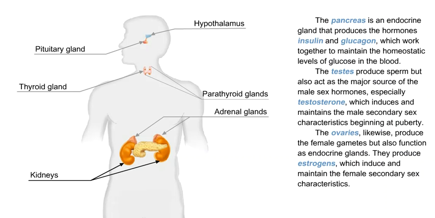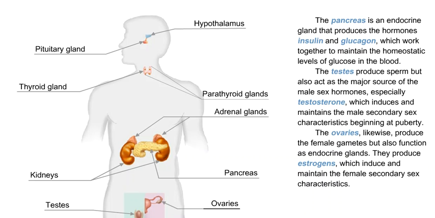The pancreas is an endocrine gland that produces the hormones insulin and glucagon, which work together to maintain the homeostatic levels of glucose in the blood. The testes produce sperm, but also act as the major source of the male sex hormones, especially testosterone, which induces and maintains the male secondary sex characteristics beginning at puberty. The ovaries, likewise, produce the female gametes, but also function as endocrine glands. They produce estrogens, which induce and maintain the female secondary sex characteristics.